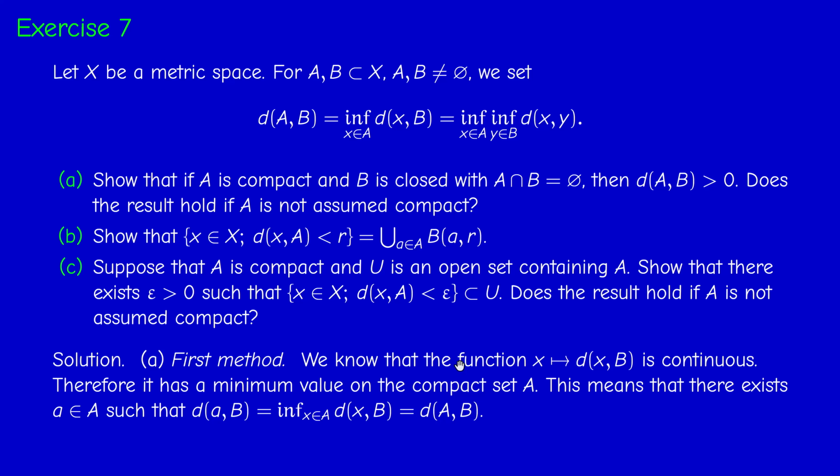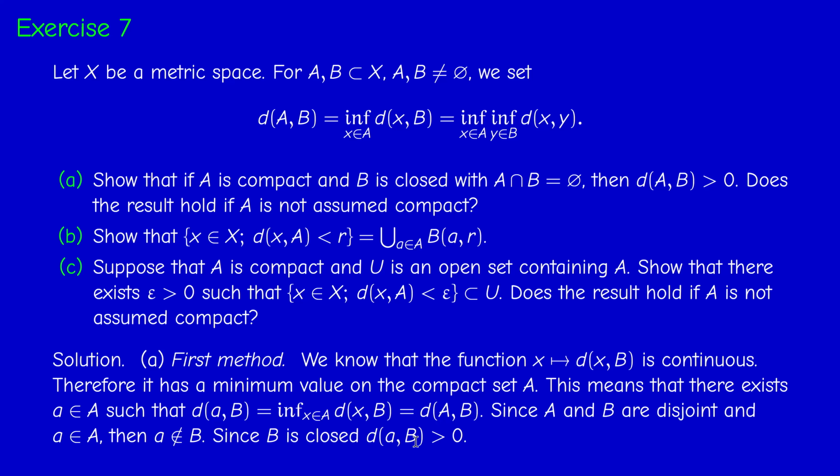Now, the fact that A and B are disjoint means that small a does not belong to B. And since B is closed, small a does not belong to B bar, and therefore this quantity d(A,B) is strictly positive, because it's 0 if and only if a belongs to B bar, or to B because B is closed. Therefore, the distance between capital A and capital B is strictly positive.